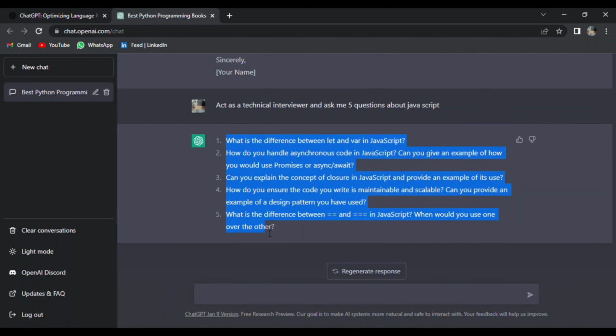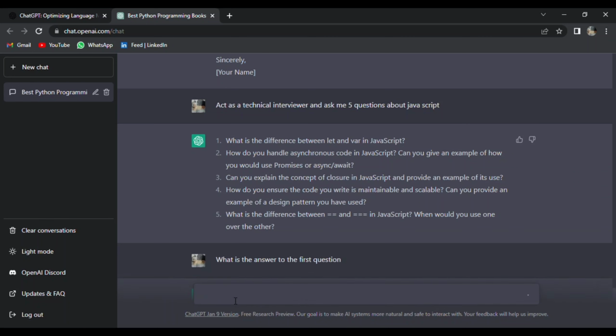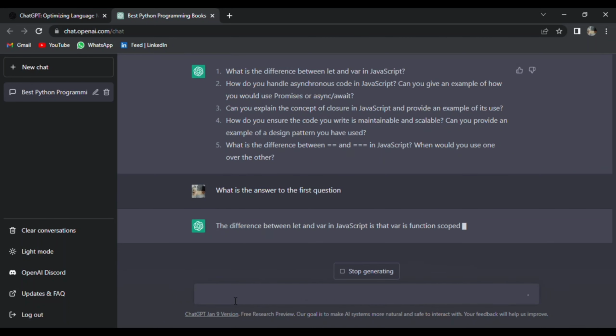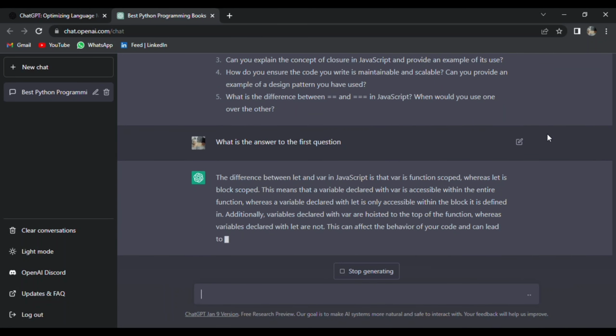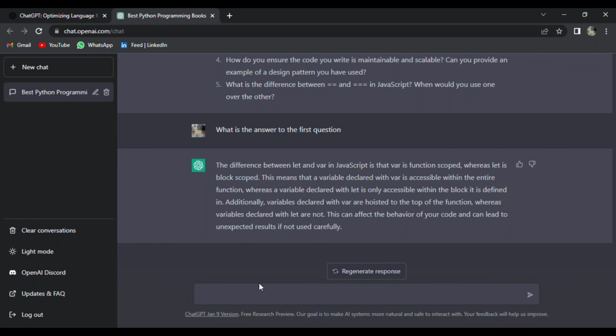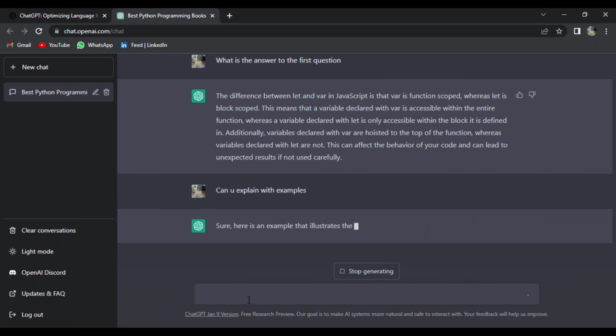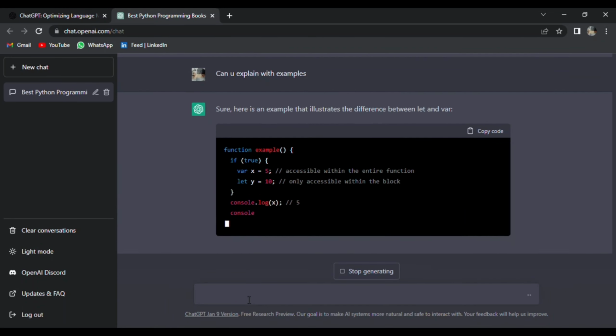Let's say you don't know the answer to the first question. You can also ask a follow-up question. The beauty of ChatGPT is it remembers everything you have told it in this conversation thread. So here we can say what is the answer to the first question. It will give you a full detailed explanation to that question. It will give you examples.